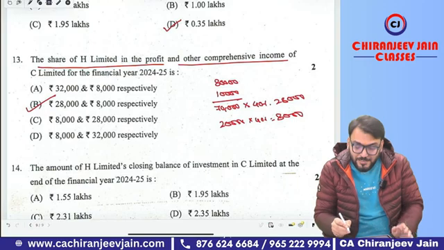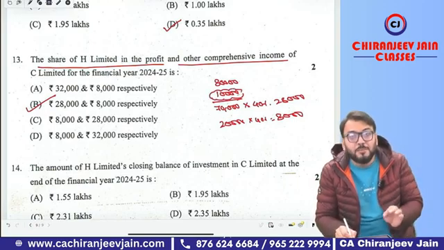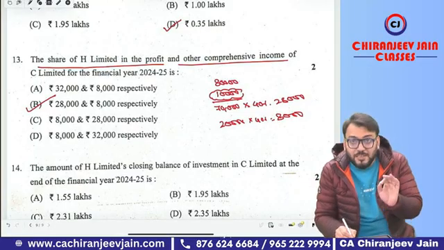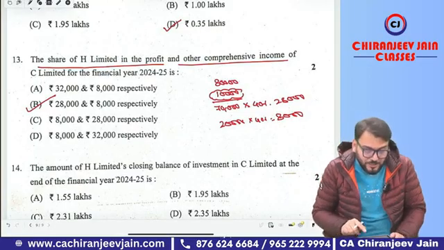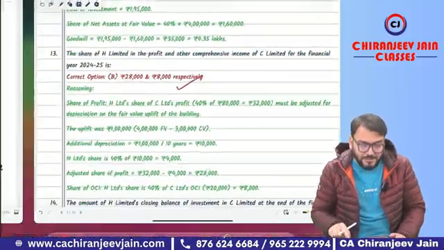Option number B. I think here student might have made a mistake if they have not deducted fair value depreciation from the profit earned during the year. Here, quite possible you have made this mistake. So 13B is correct. Let's see. What is our answer? 13B is correct. Okay, yes, sir. Next point.